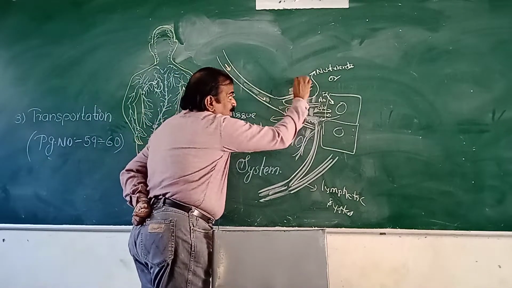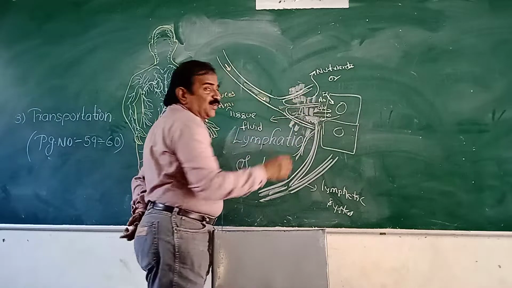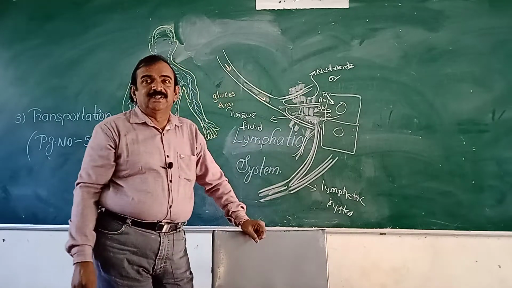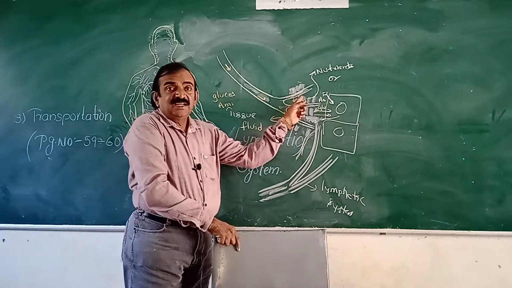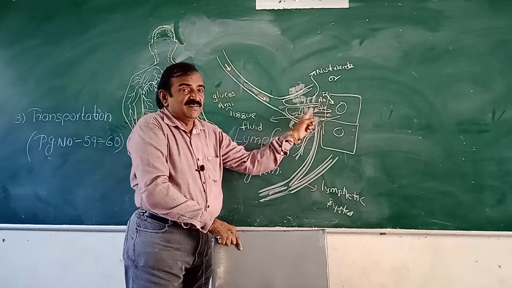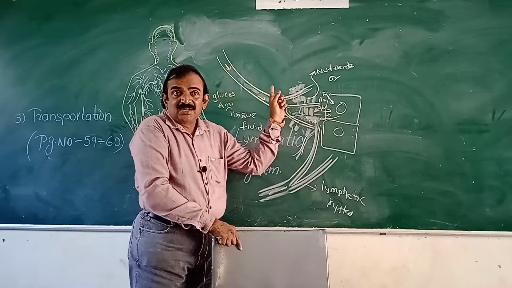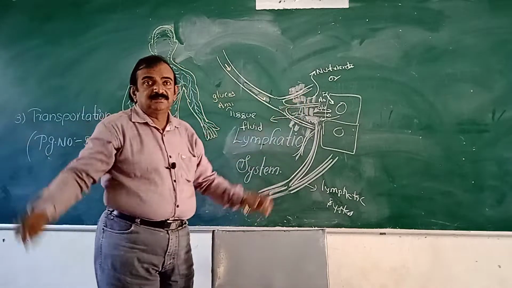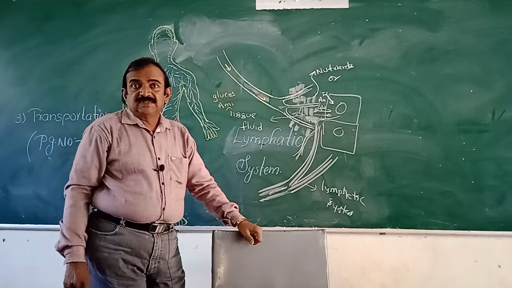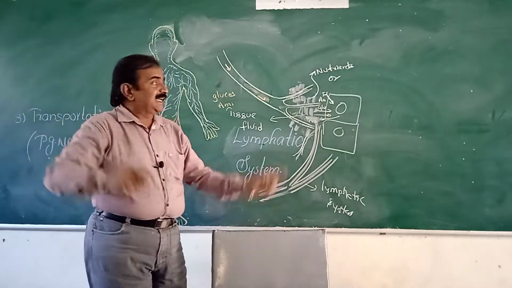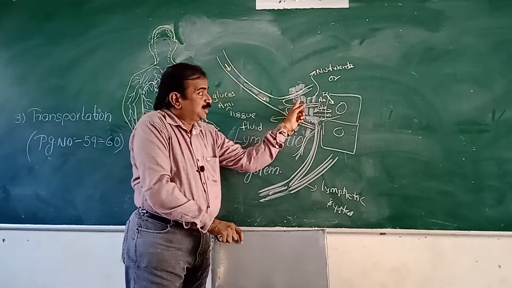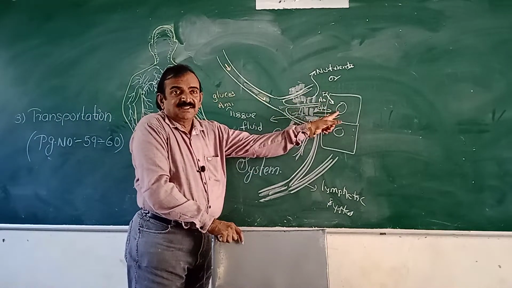It comes out, and this fluid is called tissue fluid. It is present between the tissues, so it is called tissue fluid. It is colorless. Red blood cells are absent. And this tissue fluid should flow into the cells.